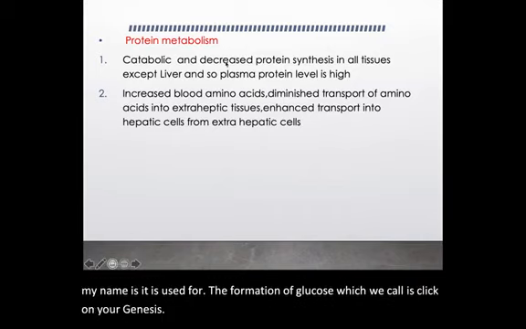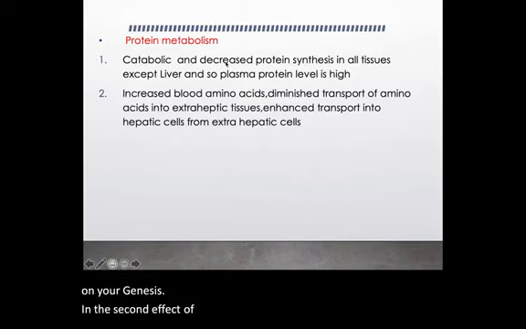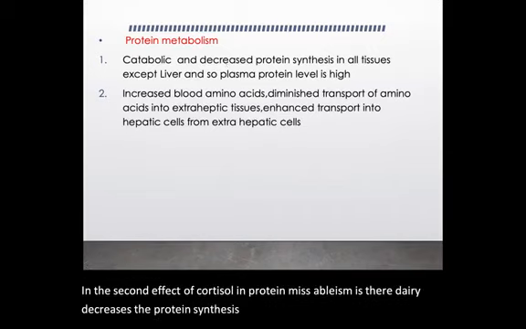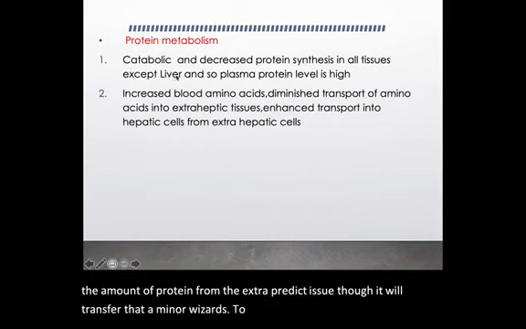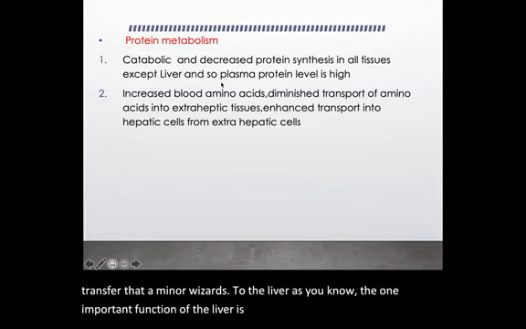The second effect of cortisol on protein metabolism is that it decreases protein synthesis in all tissues. So it decreases the amount of protein in the extrahepatic tissue, and transfers those amino acids to the liver. As you know, one important function of the liver is the formation of plasma proteins.